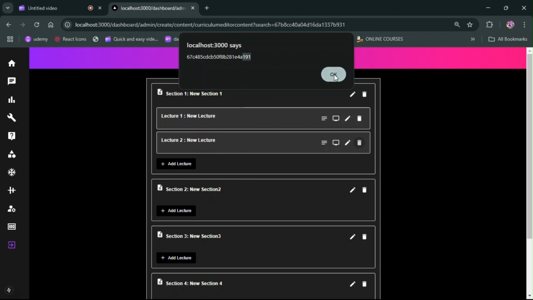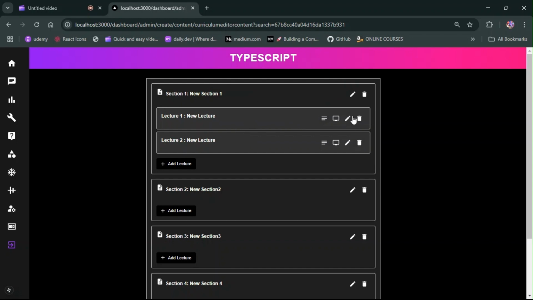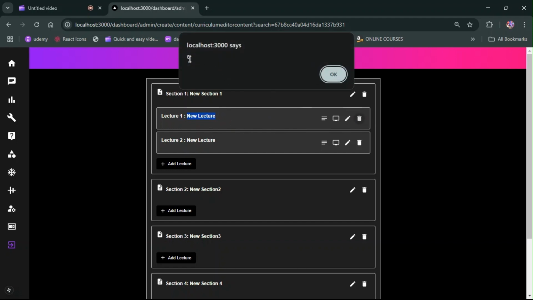Now again if you click here, you will see the section index is 0 and then this is your id. So 0 means it is section 1. Then if you click here again, you see this is the first lecture of your first section. Got it?